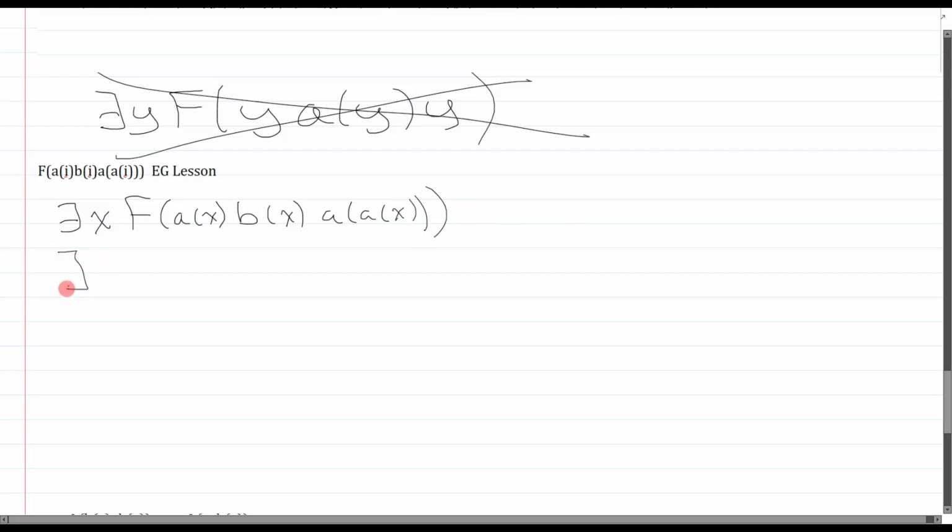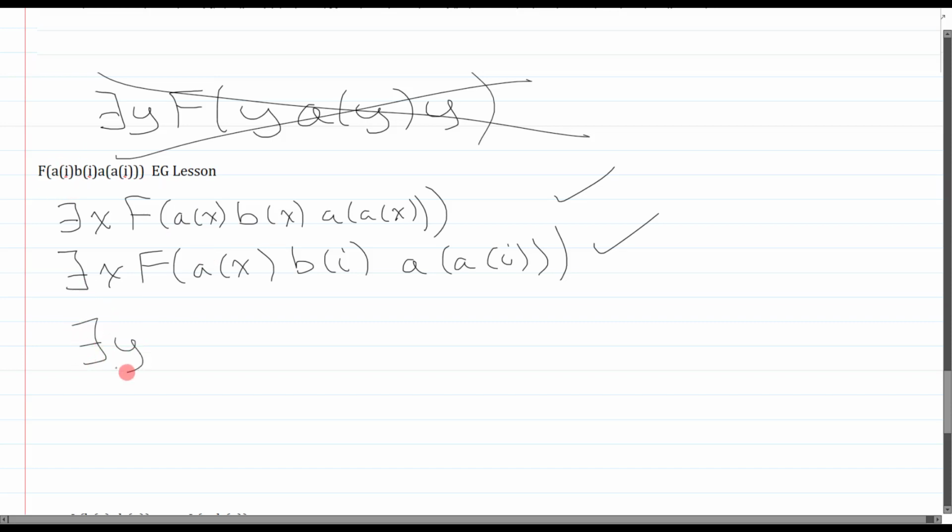Now, interestingly, you don't have to generalize all of them. I could actually just choose to generalize, say, the first I, leave the second I alone, and for some reason generalize the third I. There's nothing wrong with this. This is perfectly consistent with how we know EG works. Okay, so that's okay. I could also generalize the entire A of I. So I could get something like, here, I'll change the Y now for no particular reason. I could get Y, BI, and then here I would get A of Y. And this is also good.